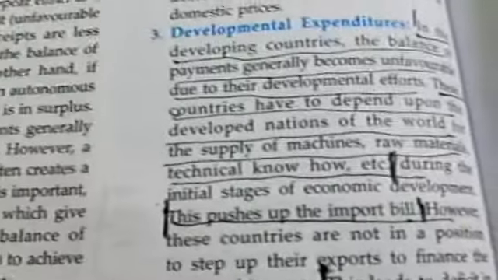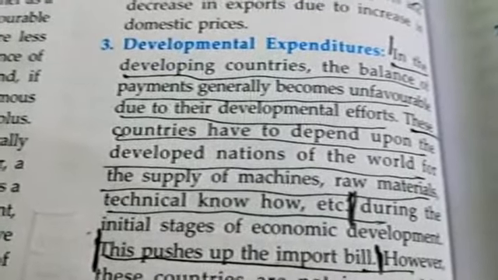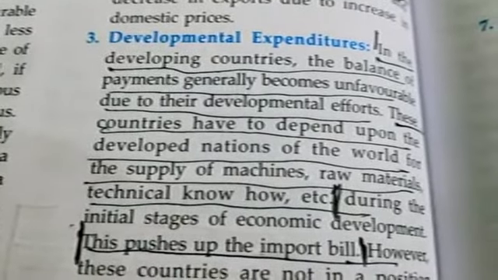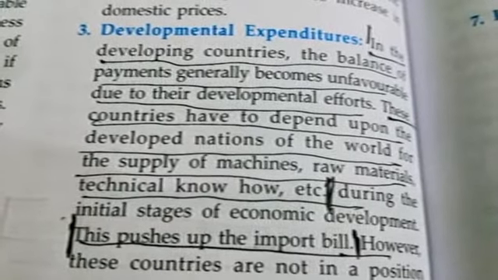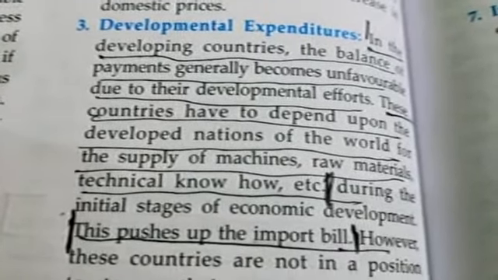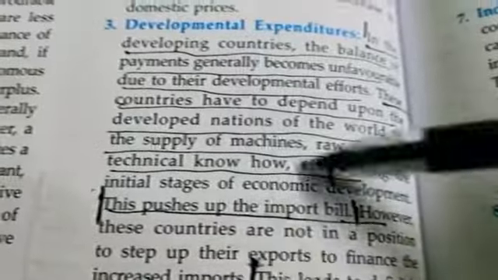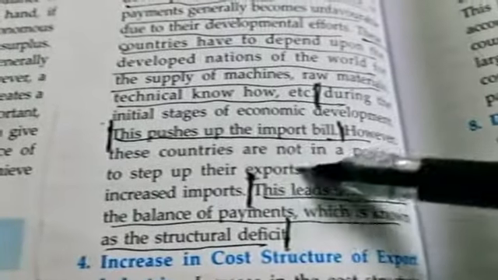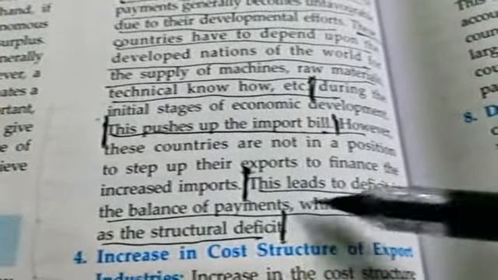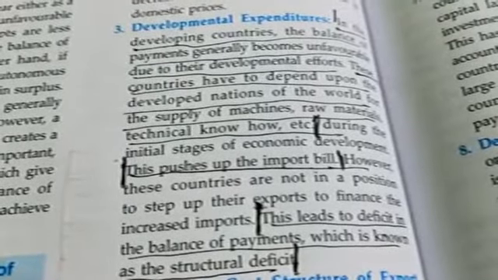Just see, all of you. So you people have to write that in the developing country, the balance of payment generally becomes unfavorable due to their developmental effort. These countries have to depend upon the developed nations of the world for the supply of machines, raw materials, technical know-how, etc. So what will happen due to this? This pushes up the import bill. And then last line, this leads to deficit in the balance of payment, which is known as the structural deficit. This is called the structural deficit in the balance of payment. This much you people have to write in the third point.